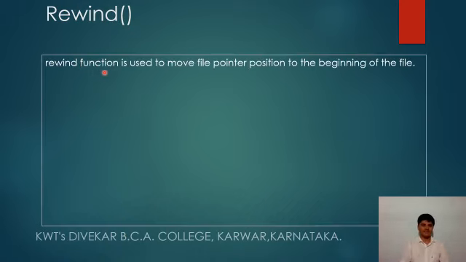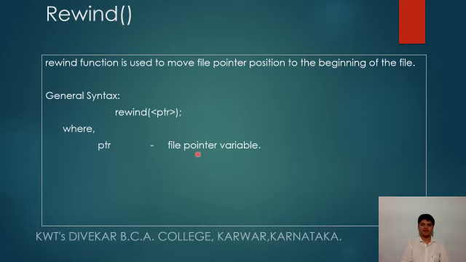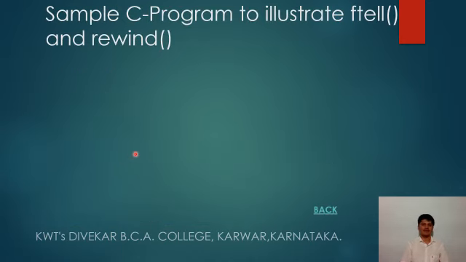The rewind function is used to move the file pointer position to the beginning of the file. The general syntax is rewind(ptr), where ptr is the file pointer variable. Rewind takes one parameter, the file pointer, and that's it.